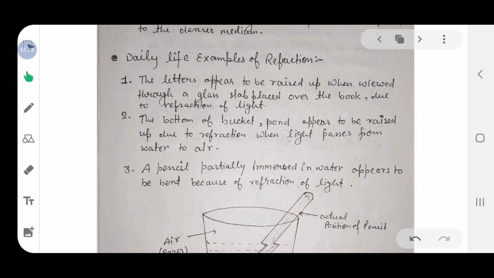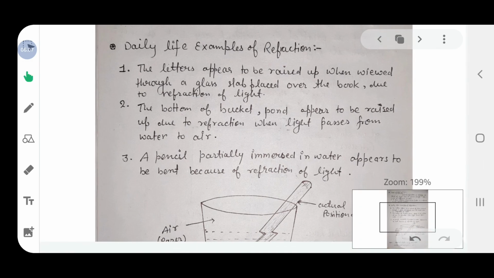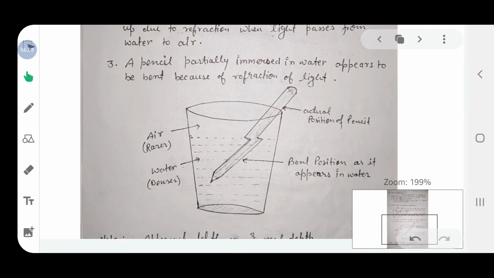the next example of daily life refraction, the bottom of a bucket or pond appears to be raised up due to the refraction when light passes from the water to air. One more example, and it is very common.